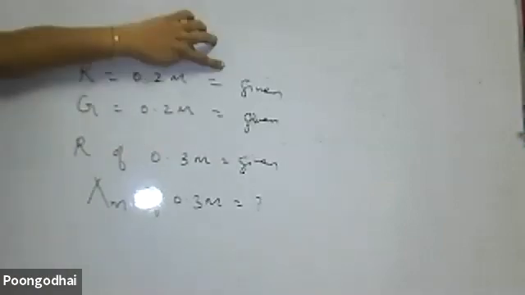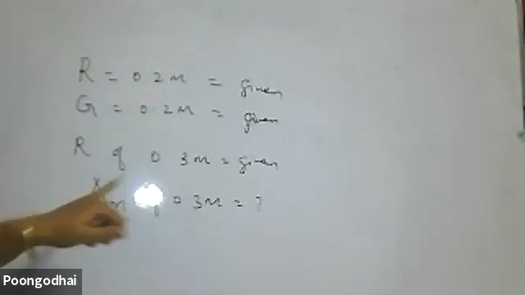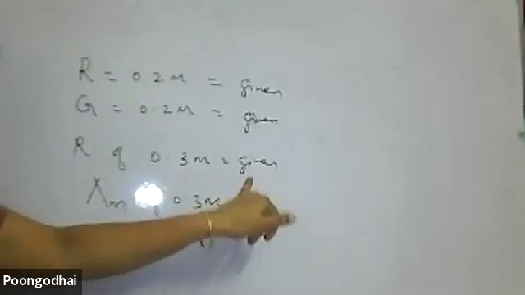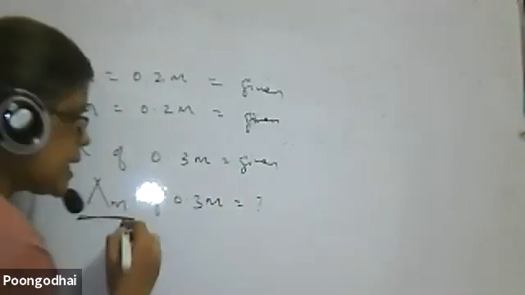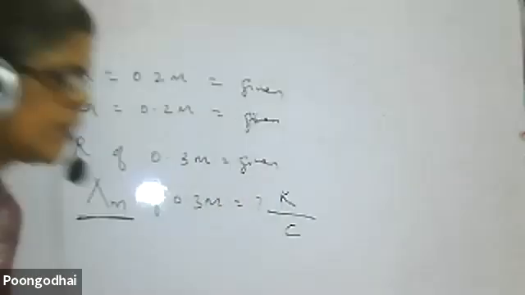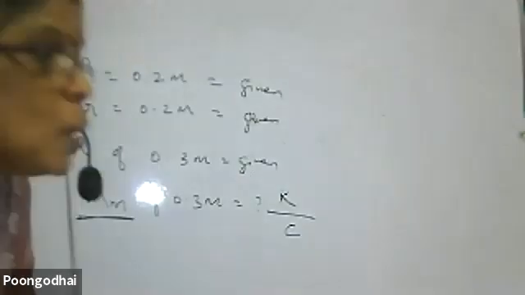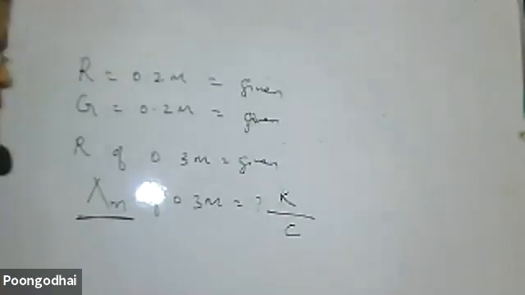Resistance of 0.2 M will be given. Conductance of 0.2 M will be given. But resistance of 0.3 M will be given, and they ask the molar conductance of 0.3 M. What is the formula? When we talk about molar conductance, the first thing to keep in mind is kappa by C. And without 1000, that formula is not complete.